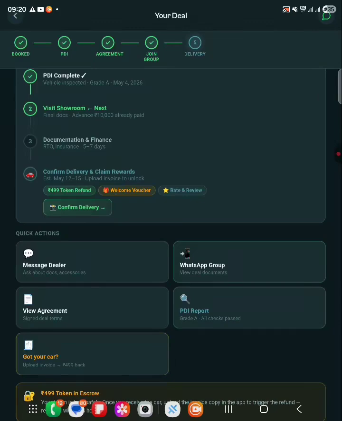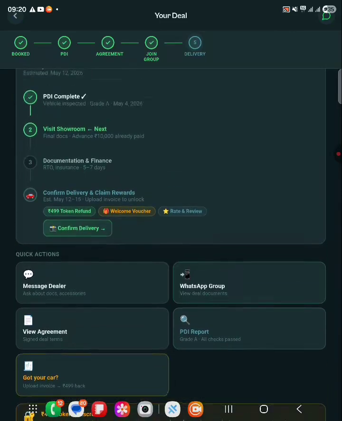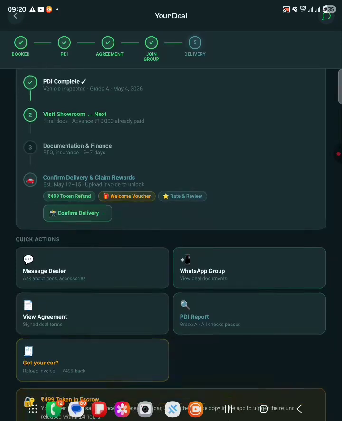We have made a commitment that we will refund the amount. So what happens if the user confirms that yeah, we have purchased the car, and he is going to confirm the delivery, he will get the refund along with some of the perks and the vouchers that we are going to give him, as well as he will be capable of making a review of the dealer, the whole process.